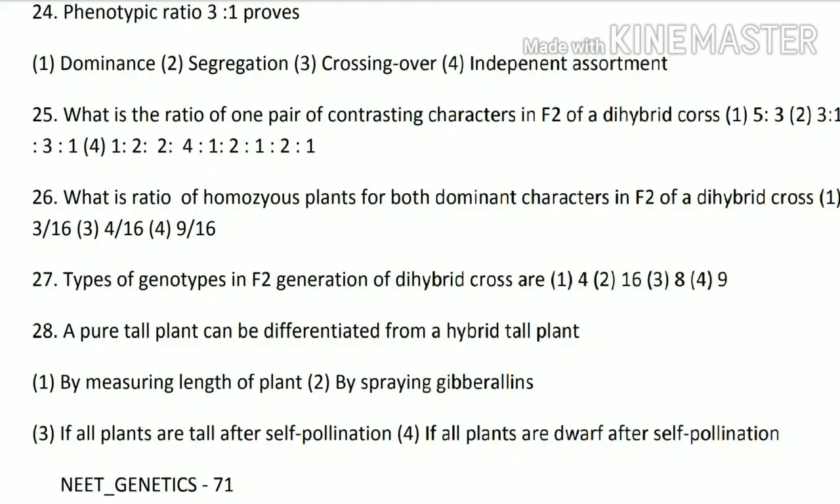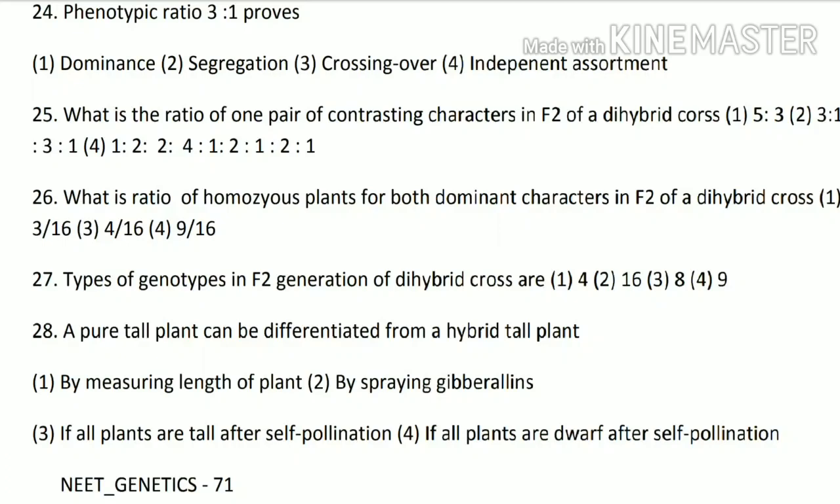Next, 27th question. Types of genotypes in the F2 generation of a dihybrid cross are: how many genotypes are there in the F2 generation of a dihybrid cross? 4, 16, 8 or 9. So the answer is 9. You would know that when we write its phenotypic ratio, it is 9:3:3:1. So that means 9.